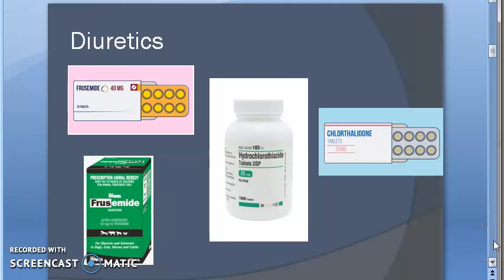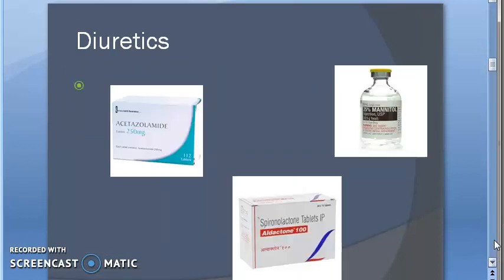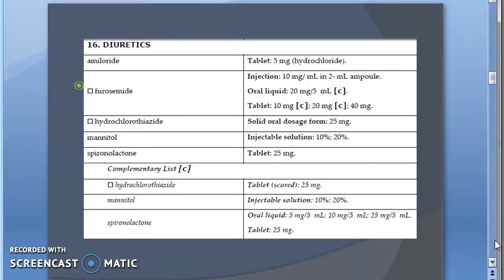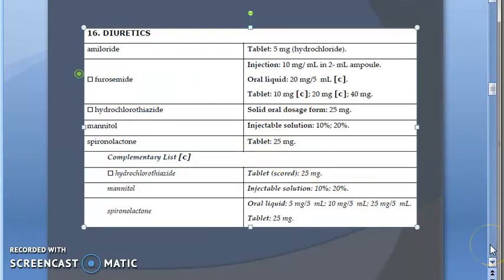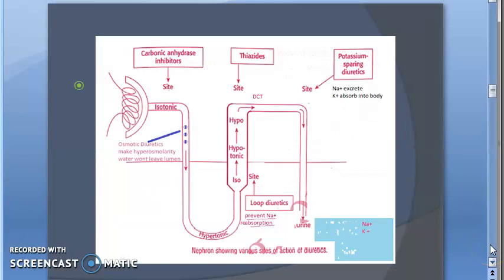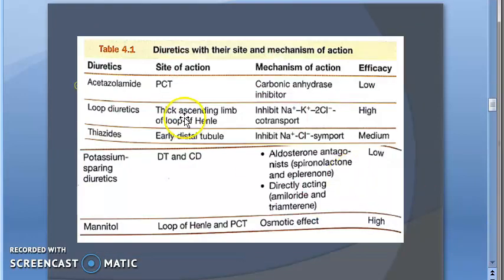We saw some photos of available diuretics. We saw the WHO list on diuretics. We saw the sites of action also. Very good. So this is from Schanbach; they are telling the sites.